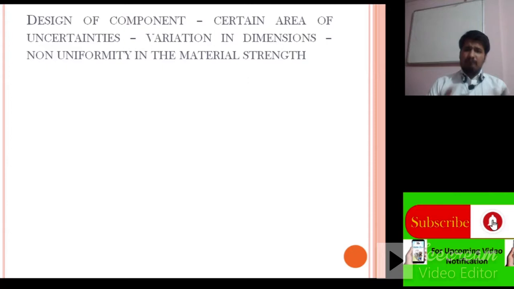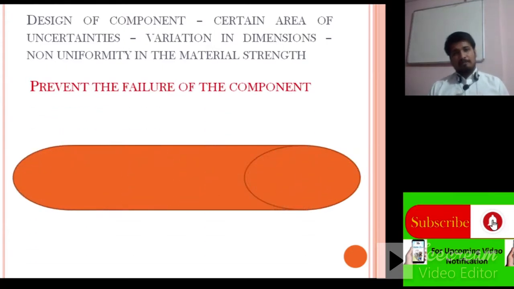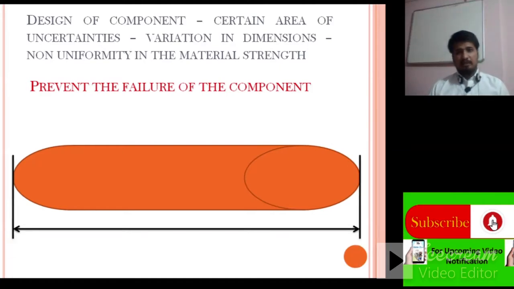For that purpose, we will take one example here. This is a metal rod, a circular stock, which has length L. Consider the length of the material is 2 meters. Before installing the material, we have to check the strength of that component, which is going to be assembled in a machine.